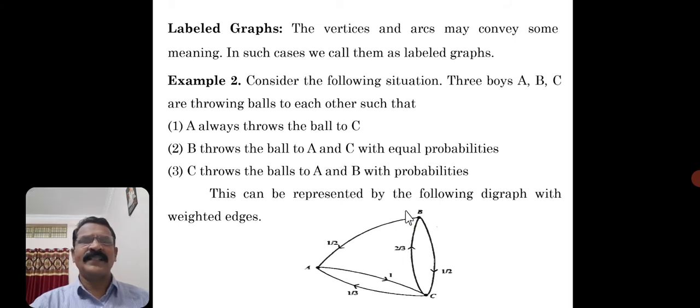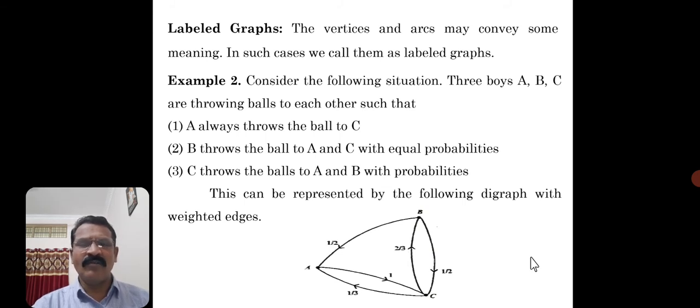For example, consider the following situation. Three boys, say named A, B, C, are throwing balls to each other such that A always throws the ball to C. B throws the ball to A and C with equal probabilities.